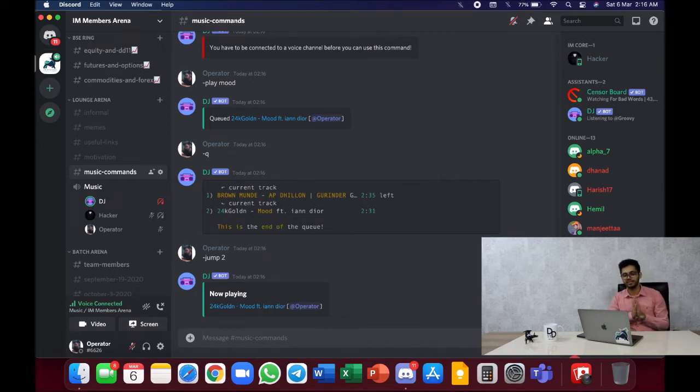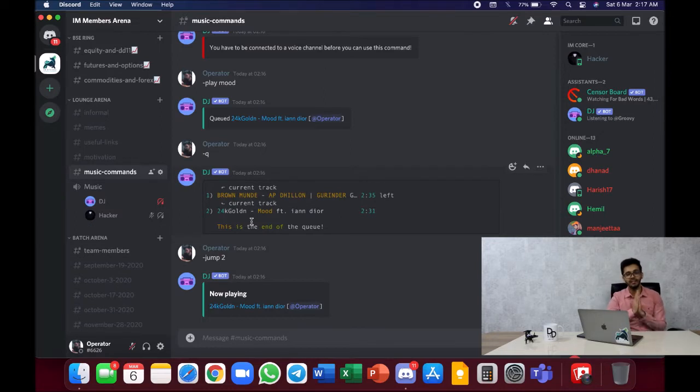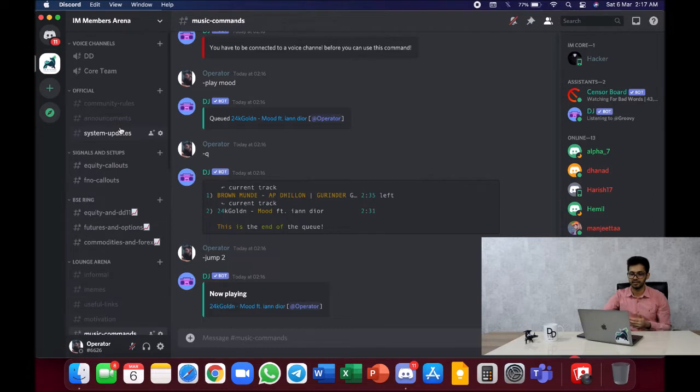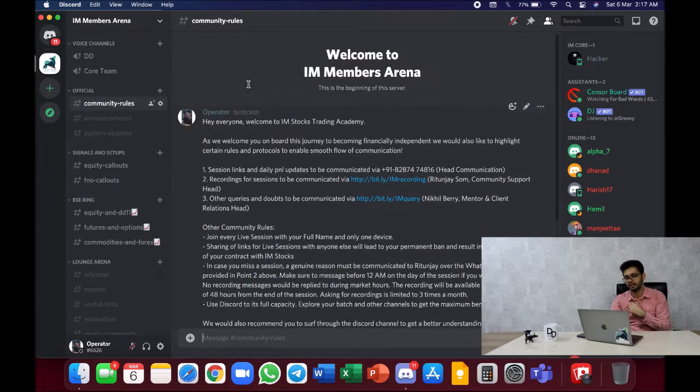Alright, so this is basically how this thing is gonna work. It's a community music streaming thing. Anyone can join it, who is inside of a Discord server. But let's start with the other stuff. When you join the server, you're gonna see a lot of stuff. You're gonna see community rules over here. So this is basically what the rules regarding the sharing of PNL go to.